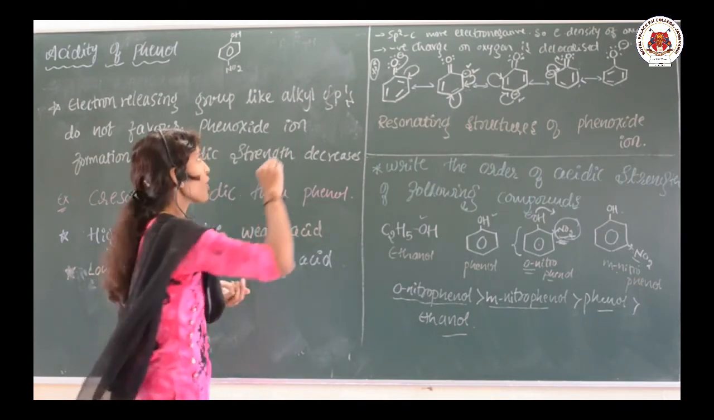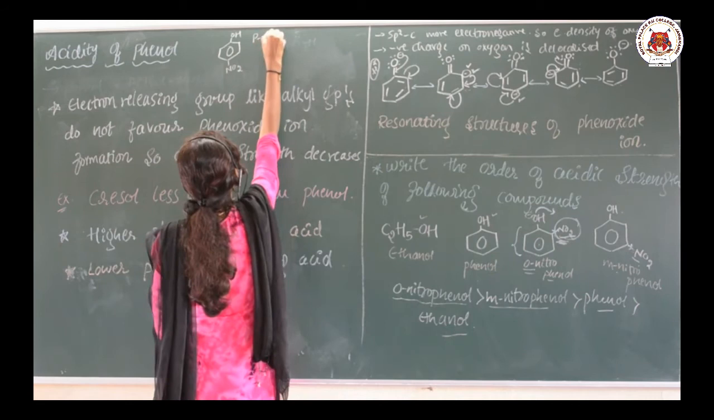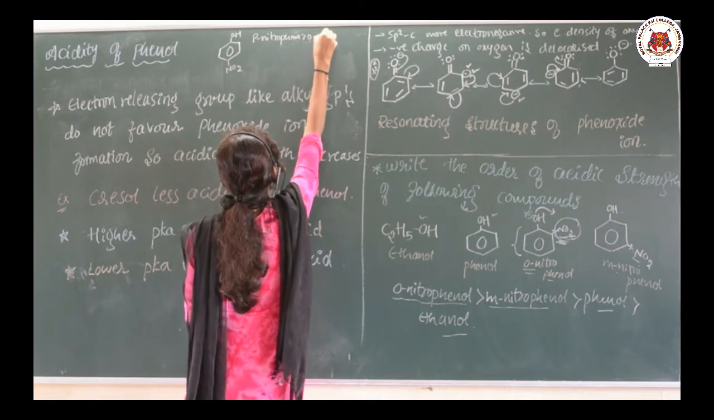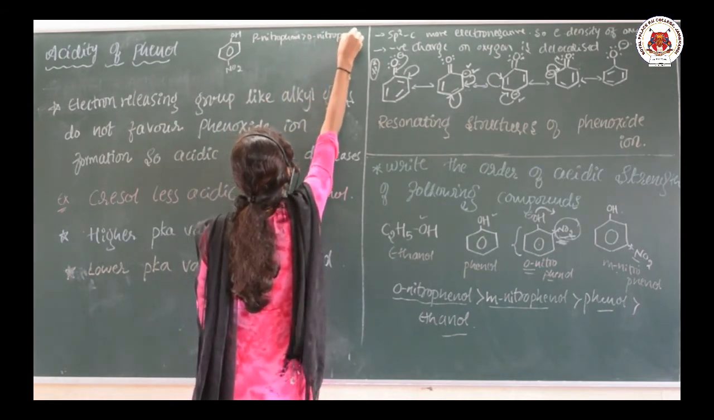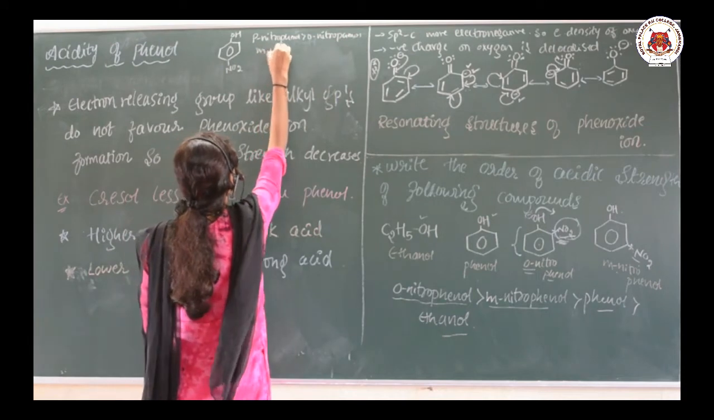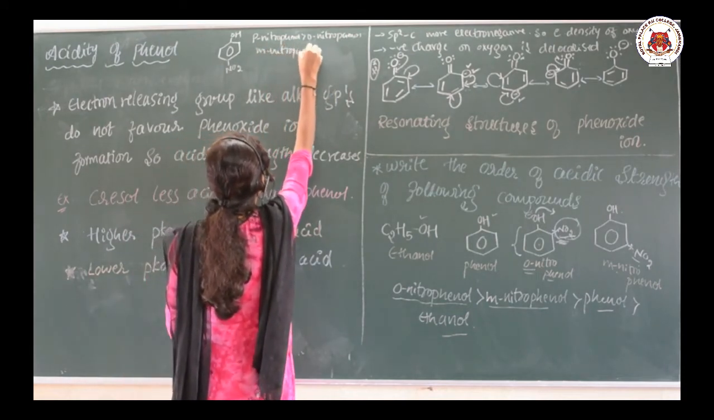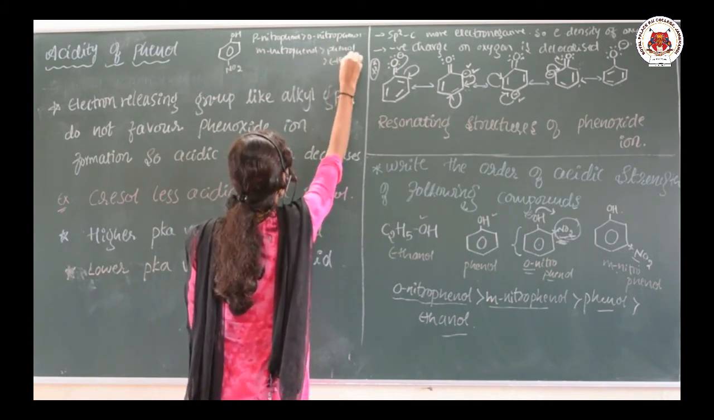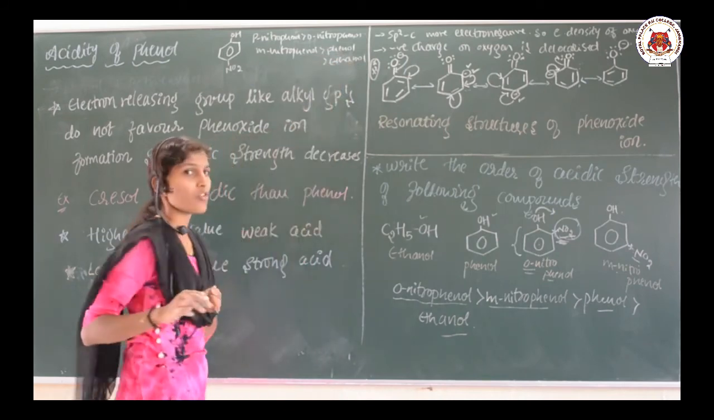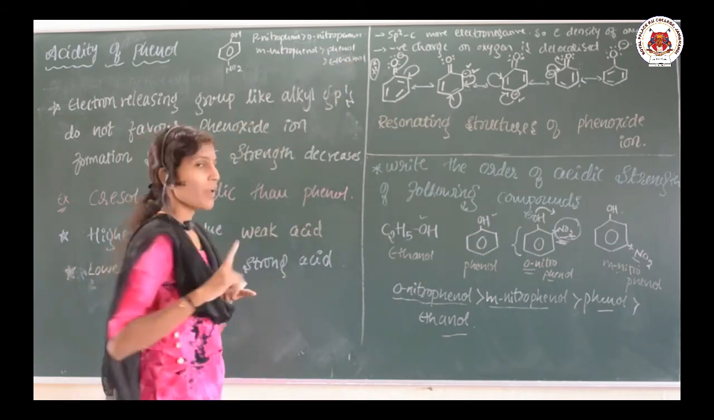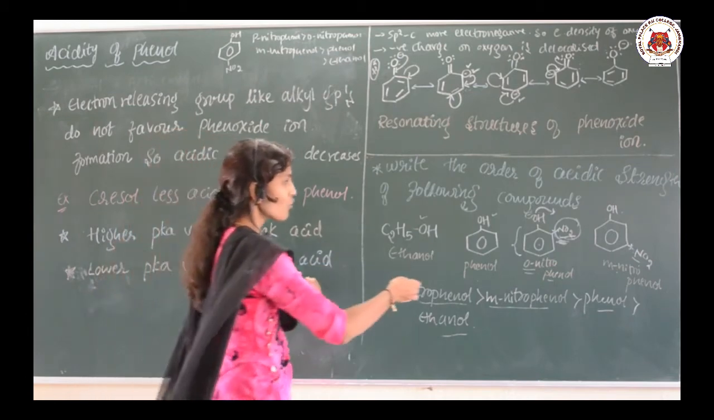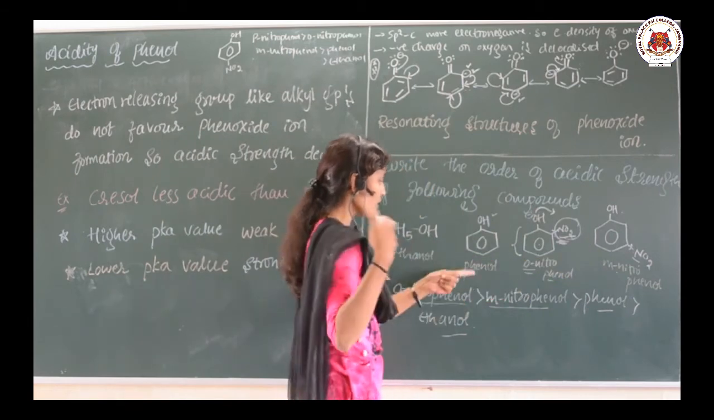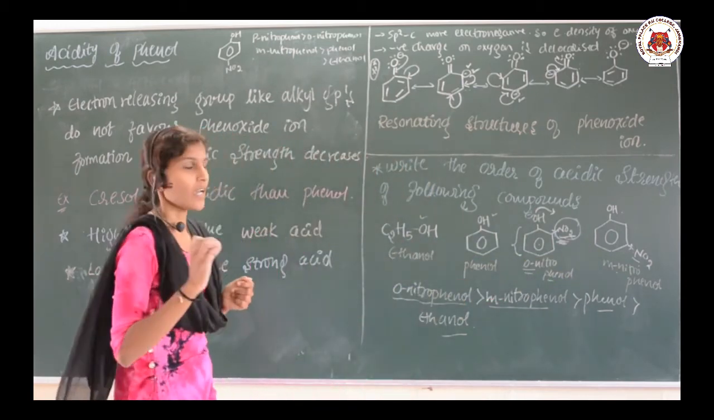So the order will be first para-nitrophenol, okay, then ortho-nitrophenol, and then meta-nitrophenol, and after that phenol, after that ethanol. So if the 5 compounds are given, this is the order. So always first comes para, then ortho, then meta. So para-nitrophenol, after that ortho-nitrophenol, then meta-nitrophenol, then phenol, then ethanol is the acidic order of these following compounds.